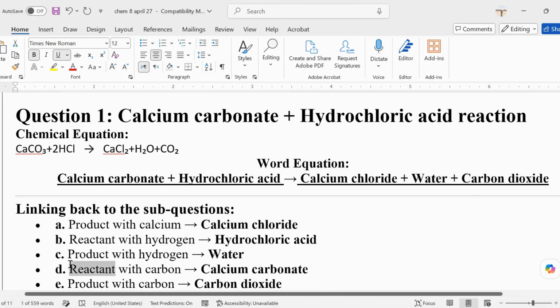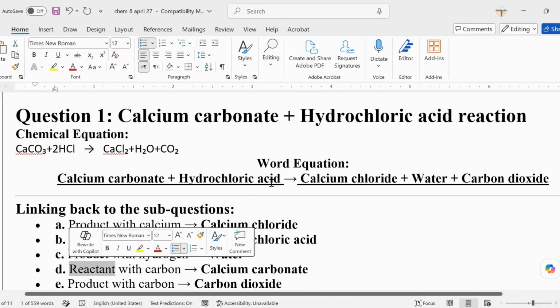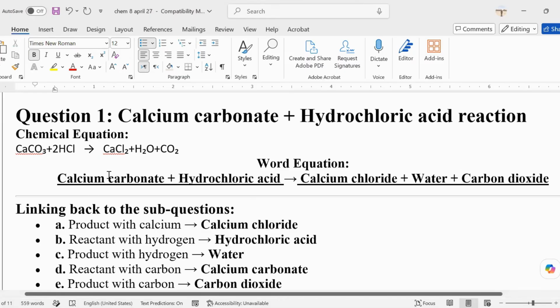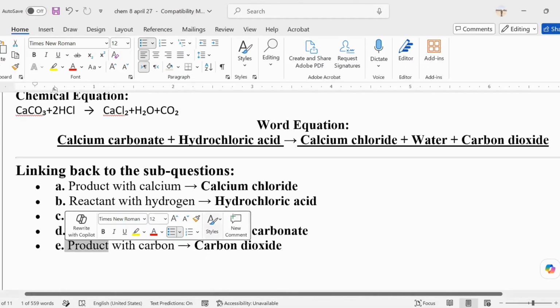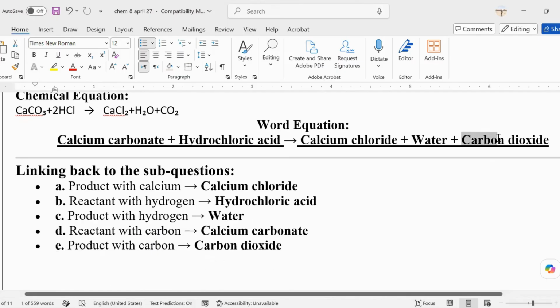What is the reactant? Where is the reactant here? Before the arrow or after? Before, okay. Which contains carbon? Obviously, it's the calcium carbonate, because of the clue, carbon here. So carbonate contains carbon. Hydrochloric means it contains hydrogen. And the product with carbon, obviously, is carbon dioxide.